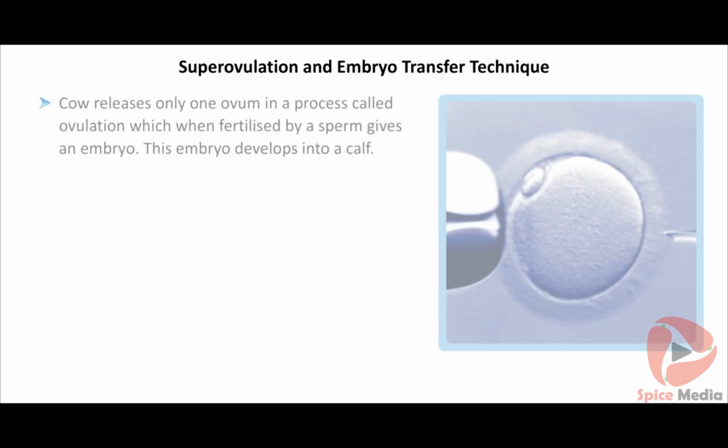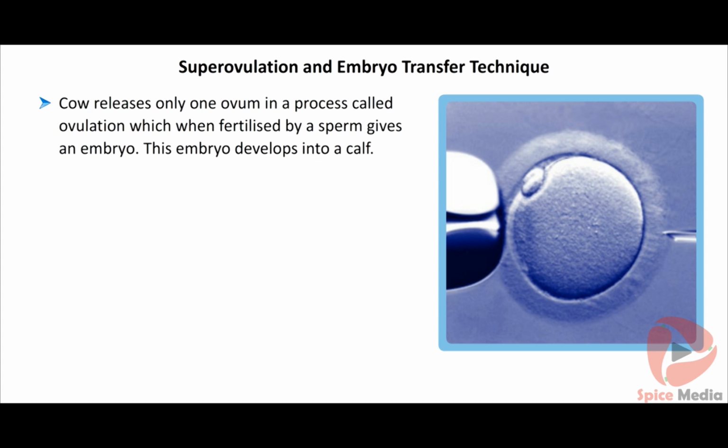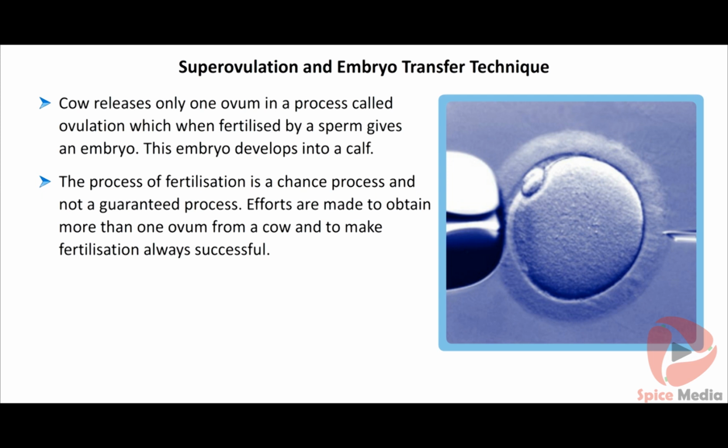Superovulation and embryo transfer technique. A cow releases only one ovum in a process called ovulation, which, when fertilized by a sperm, gives an embryo. This embryo develops into a calf. The process of fertilization is a chance process and not a guaranteed process.